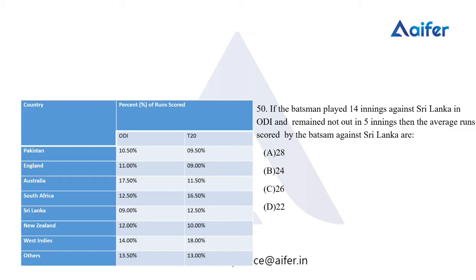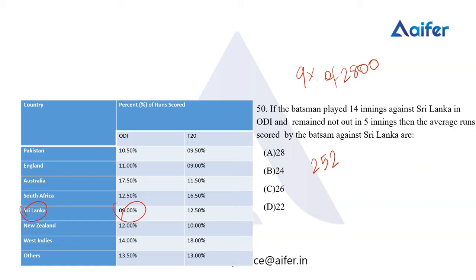First of all, let's understand the runs scored by the batsman against Sri Lanka in OD. It's 9 percentage. So we want to find 9 percentage of 2800, that is 252. So 252 is the runs scored by the batsman in 14 innings, but he remained not out in 5 innings.